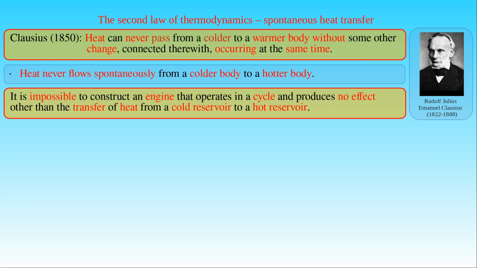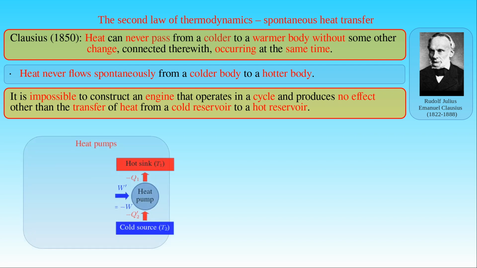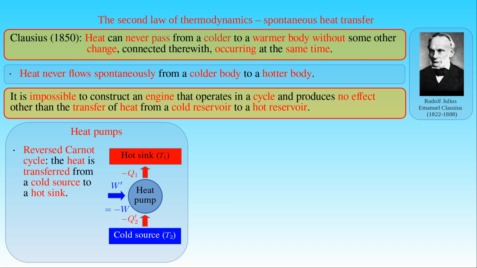done by the surroundings. In the case of a heat pump operating in a reversed Carnot cycle, the heat is extracted from a thermal reservoir with a lower temperature T2, called cold source, and transferred into another thermal reservoir with a higher temperature T1, called hot sink. On the one hand, external forces do work W' or minus W, and on the other hand, not only the heat minus Q2' is extracted from the colder heat bath and dumped in the warmer one, but some extra heat equivalent to the work done in the process is also absorbed in the hot reservoir. Therefore, the magnitude of the heat minus Q1 delivered to the warmer heat bath is greater than the magnitude of the heat minus Q2' extracted from the colder heat bath.